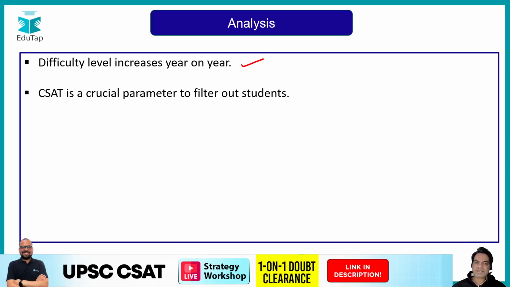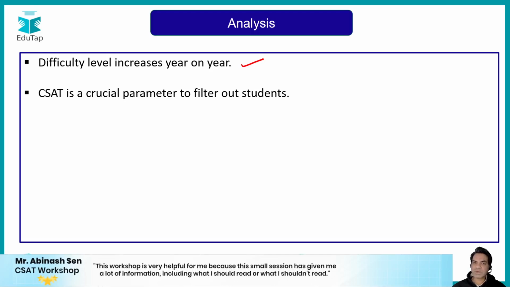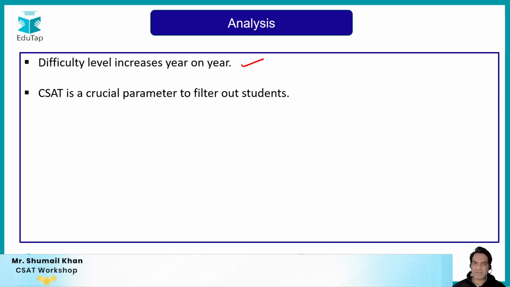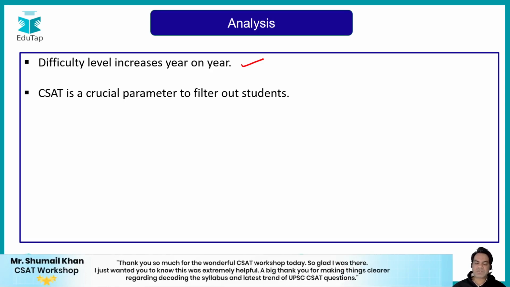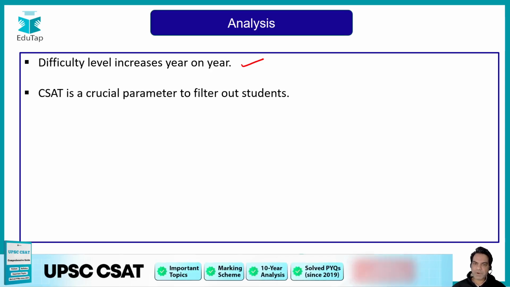So guys, CSAT is a crucial parameter to filter out students, and I'm not lying, around 35 to 38% of students fail in CSAT every year, and they lose 1 year just because they couldn't score 33% marks in quants, reasoning and comprehension ability. So a very important analysis and very important point to remember.